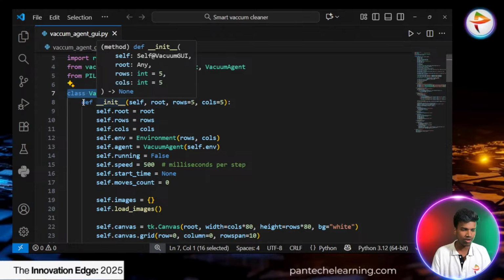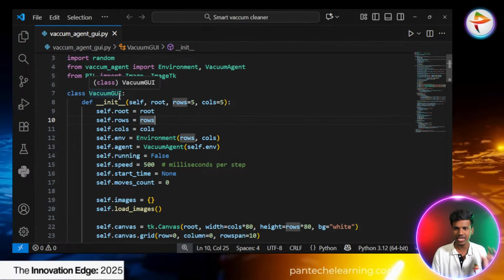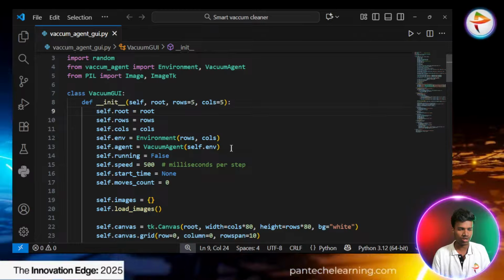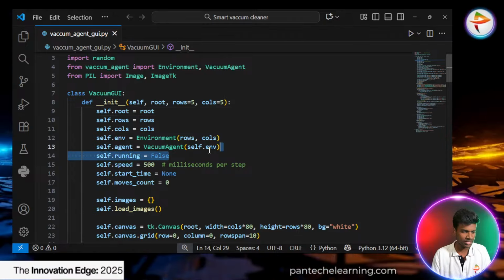Vacuum GUI is one of the classes. Inside the class we have to create multiple arguments and multiple functions. def is a function, the init function, where we initialize everything inside. self.root, with 5 rows and 5 columns, totally 5 kinds of grids we have to create. Everything will be represented as rows versus columns of the particular images, places, environment, and the agent also we have to assign here.